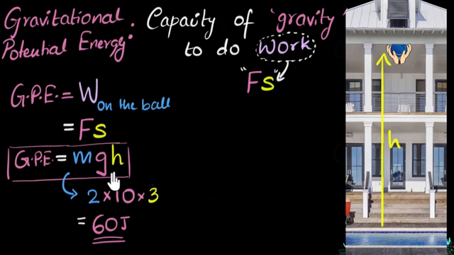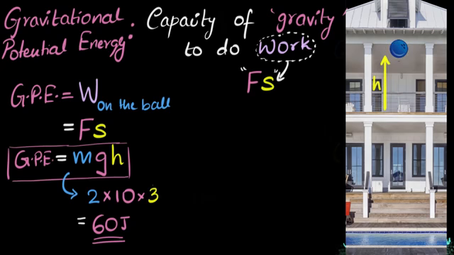Well, you can take any height you want. It all depends upon the situation. For example, if you're dropping this ball on the first floor, then it'll go and hit the floor over here. This is the lowest point, right? So this is kind of the ground for us. In that case, it just makes sense to say that this is the height. And so we'll get a smaller value of potential energy. And that means gravity can only do work from here to here. So less potential energy.